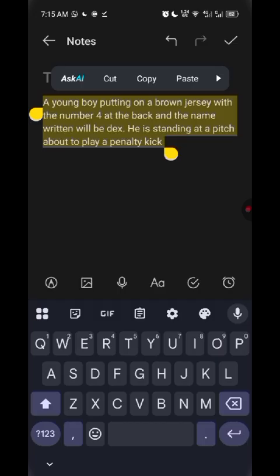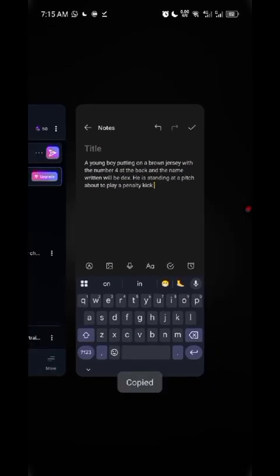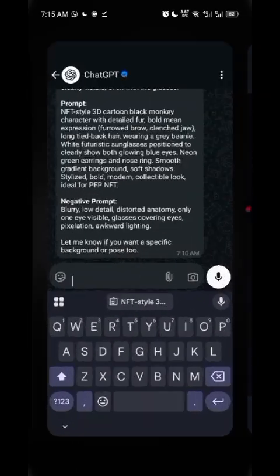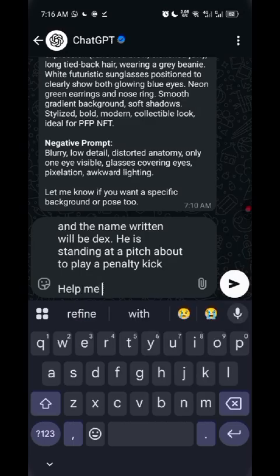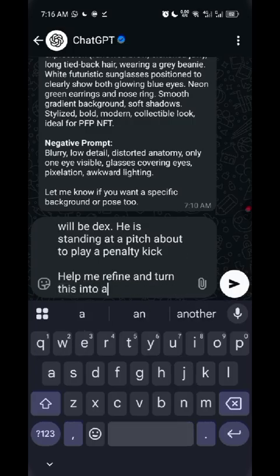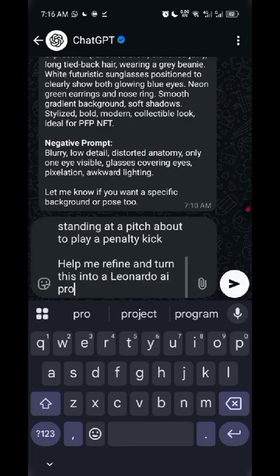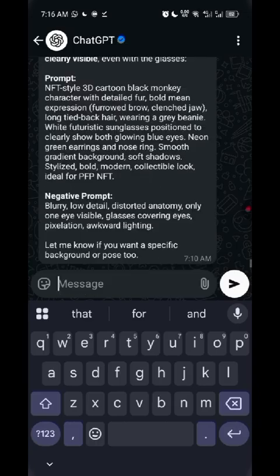So no, I don't want to add anything like the color of the shoe. ChatGPT can also help us to know. So I say, help me refine and turn this prompt into a Leonardo AI style prompt. So then it will know what I want to say.